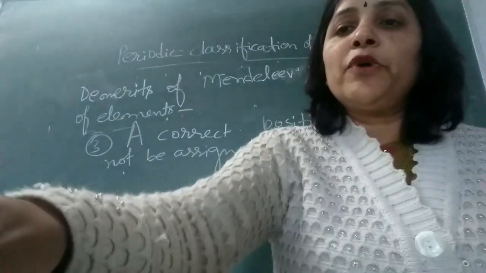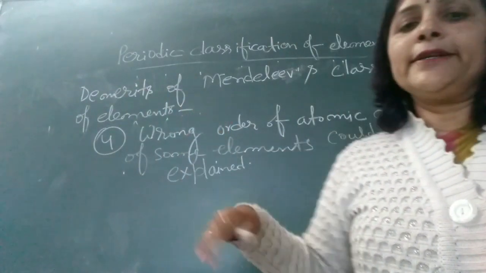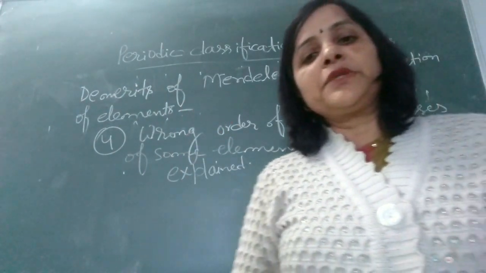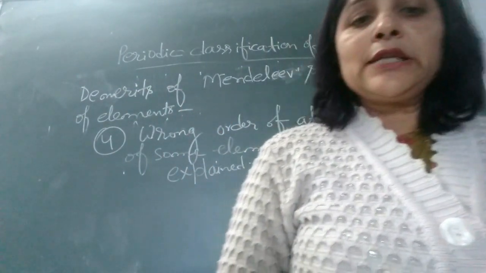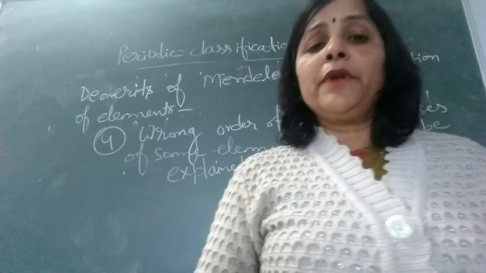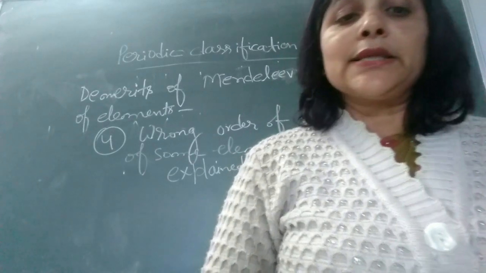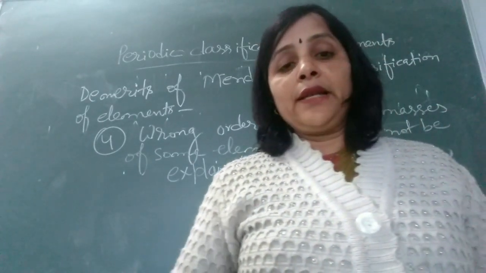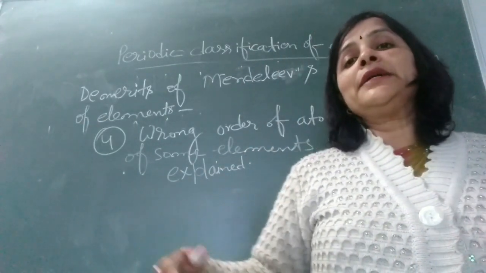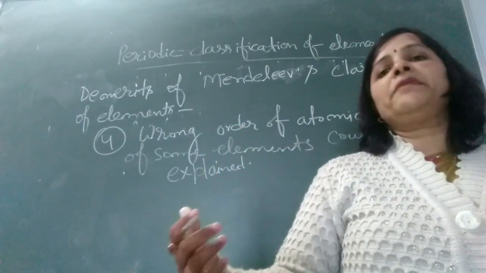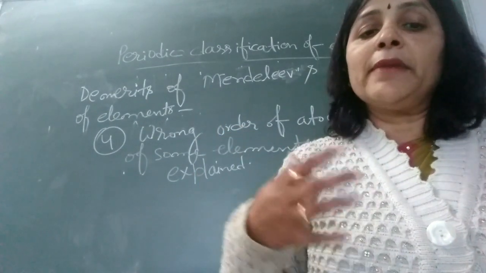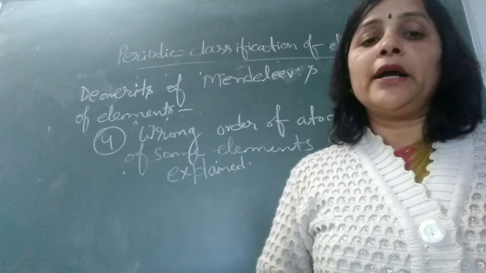And the last point is that the wrong order of atomic masses of some elements could not be explained. According to Mendeleev's periodic table, the elements are arranged in order of increasing atomic masses. But in the case of some elements, those which have heavier atomic mass than the lighter element are placed first.